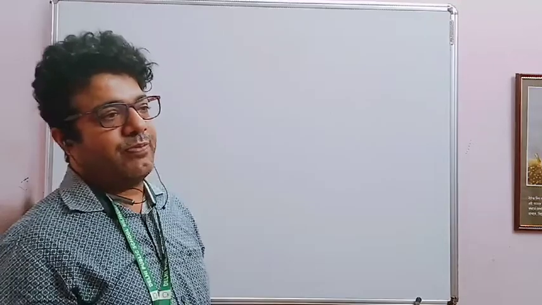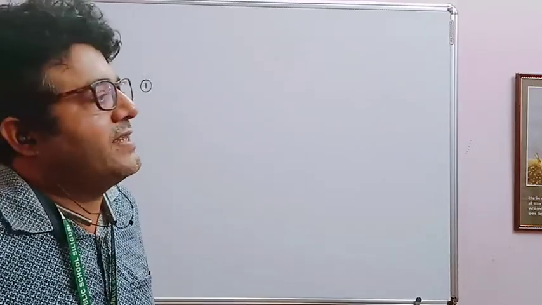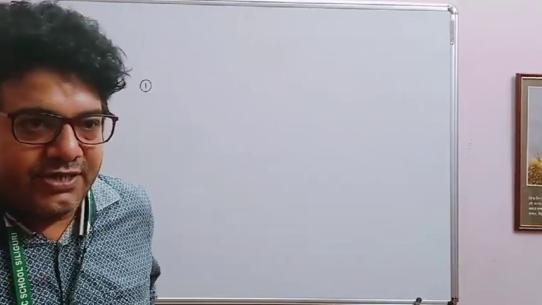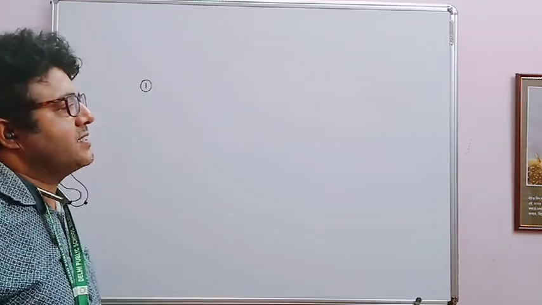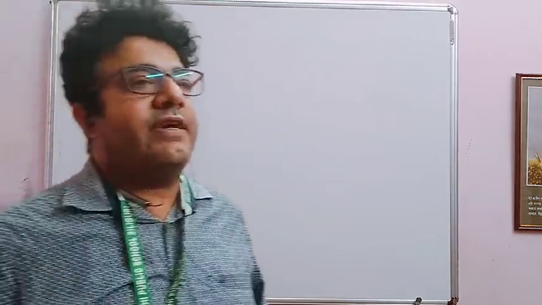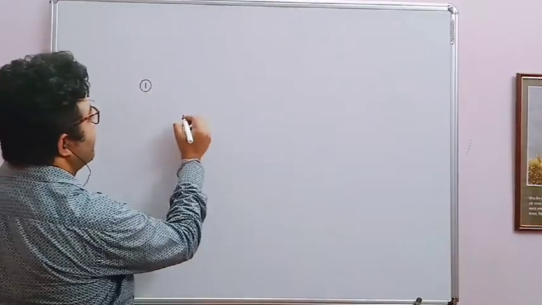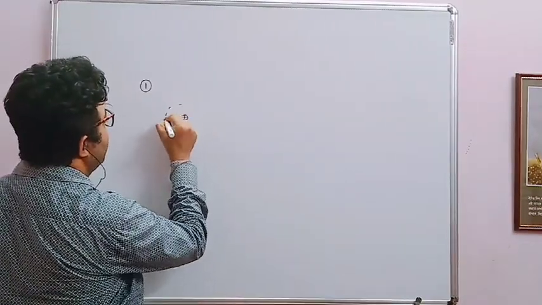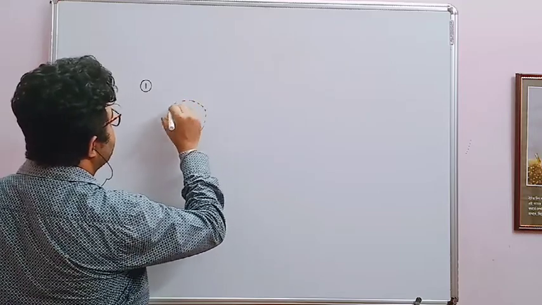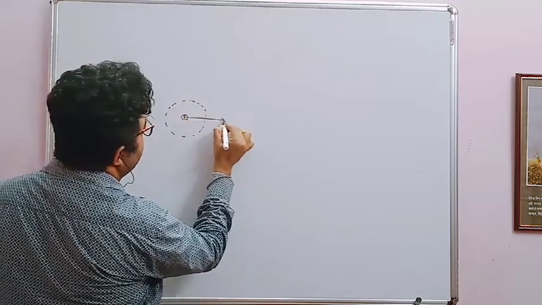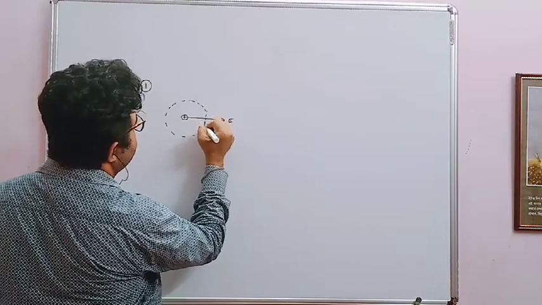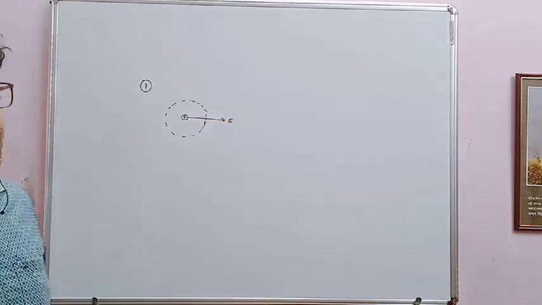This is one property, meaning you can write the definition. The second property is that electric field is always normal to the equipotential surface. Suppose you have a charged particle and this is your equipotential surface. So electric field is normal to the surface.